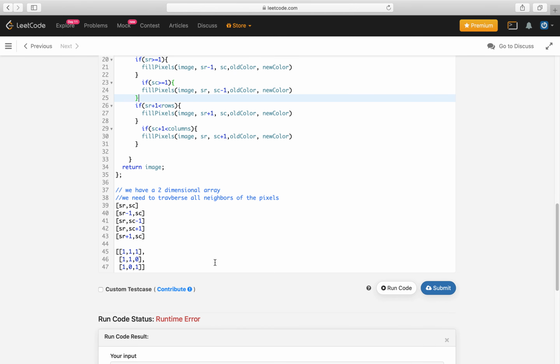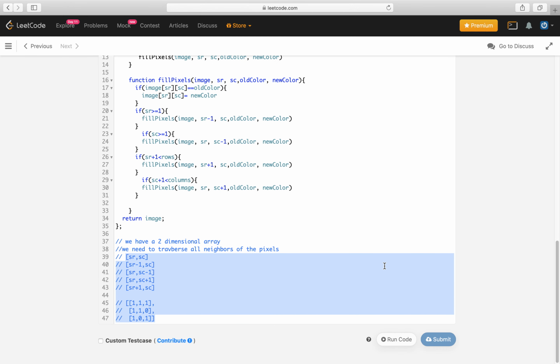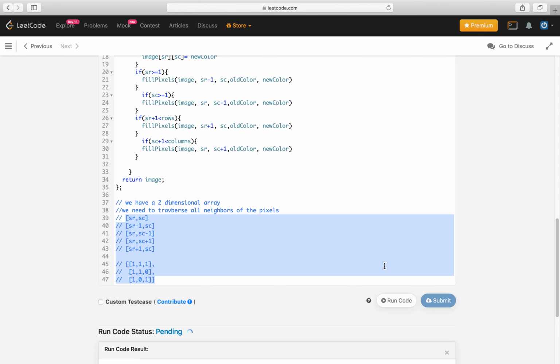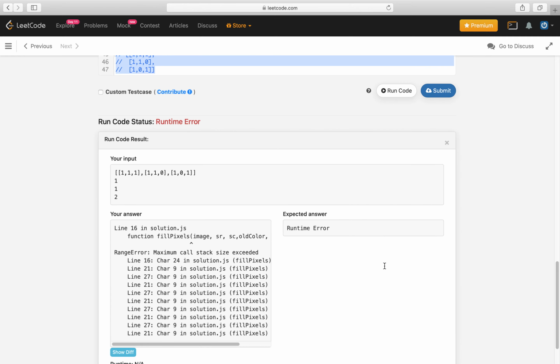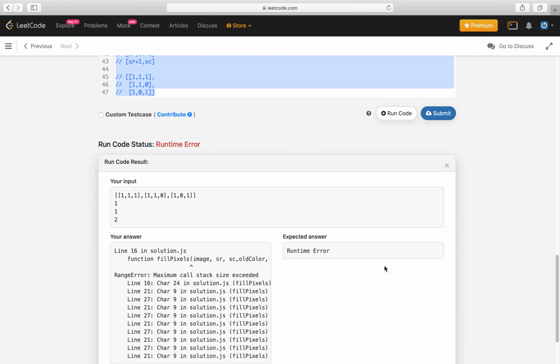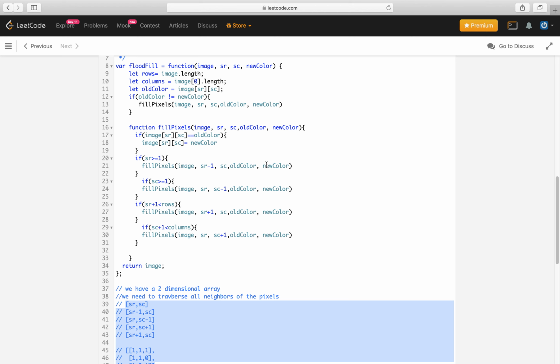Let's try to run this program. I will remove all this. There is a runtime error, maximum call stack size exceeded. Why? I'm sorry, this one should end here.